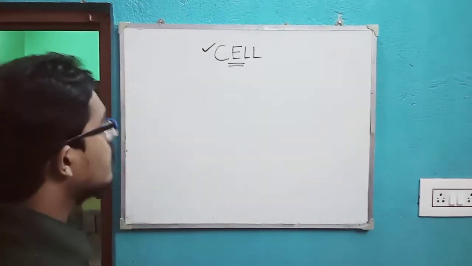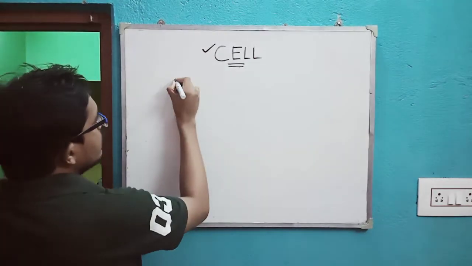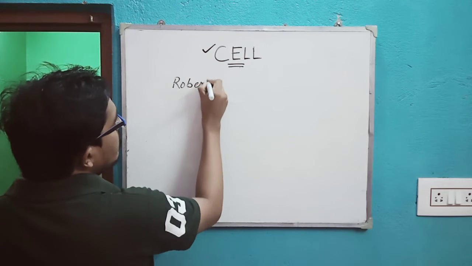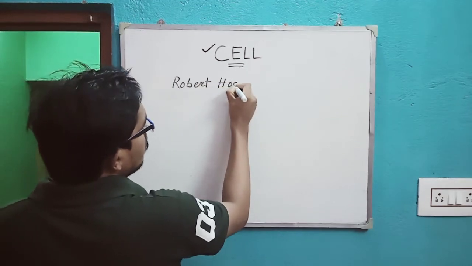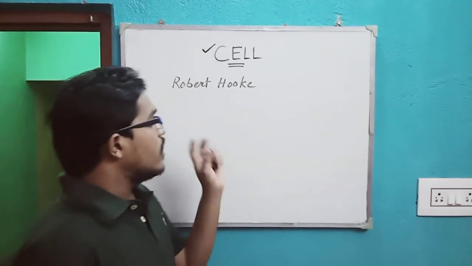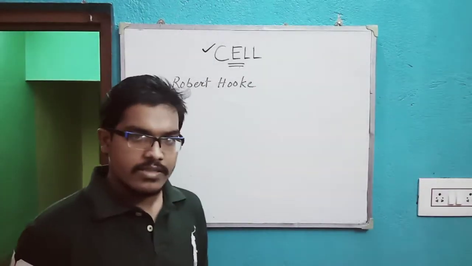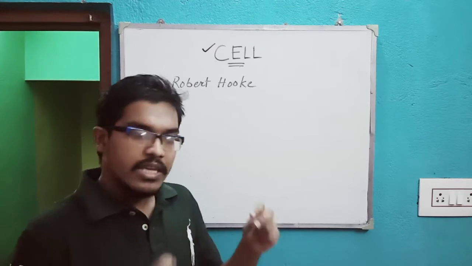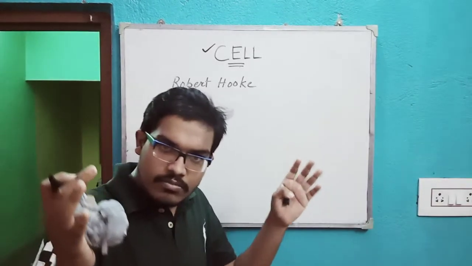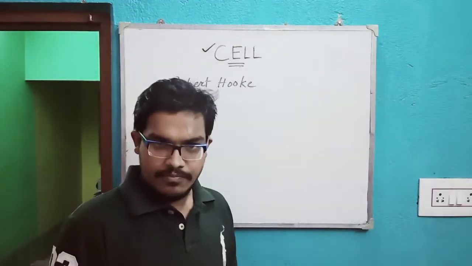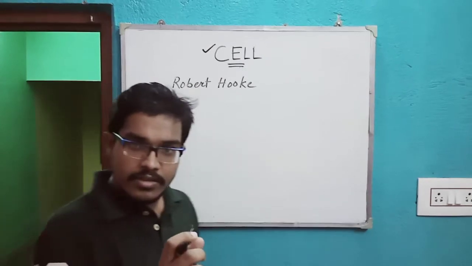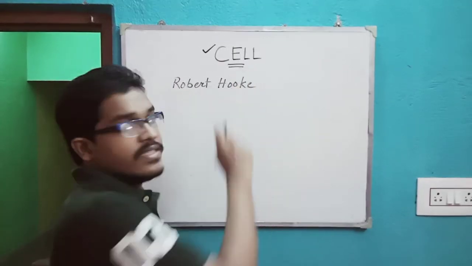The number one person whom we can pay tribute to is Robert Hooke. Around 200 to 250 years ago, Robert Hooke told us that there is something in a living body which constructs the whole living plant or animal. This person actually coined the name, the cell.